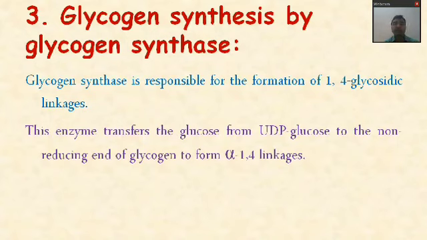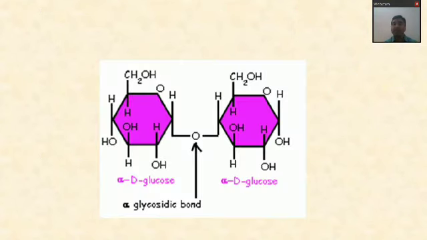This glycogen synthase enzyme transfers the glucose from UDP glucose to the non-reducing end of the glycogen to form alpha 1,4 linkages. See, it is the alpha 1,4 linkage.